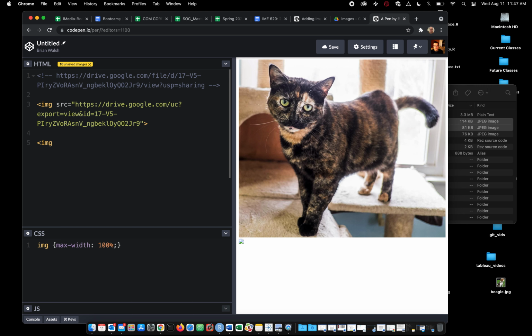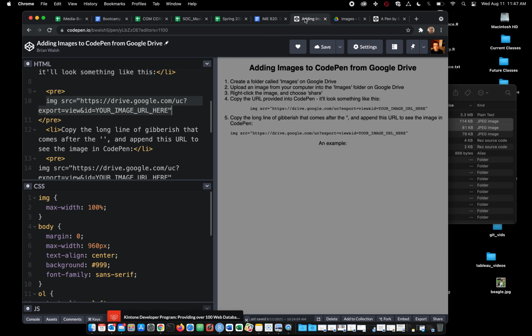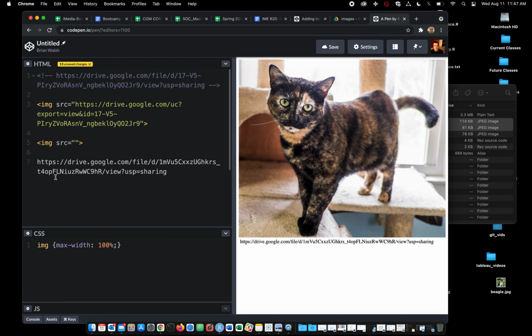So that's fine. I'm creating another image tag. And remember, we're going to say source equals, and let me close that too. I'm going to hit paste, right? So there's the thing I got from Google Drive. And remember, we're going to take this snippet right here. I'll go back to the original. Here's the URL. So let me copy that. Okay, here we go. So I'm going to paste that here.